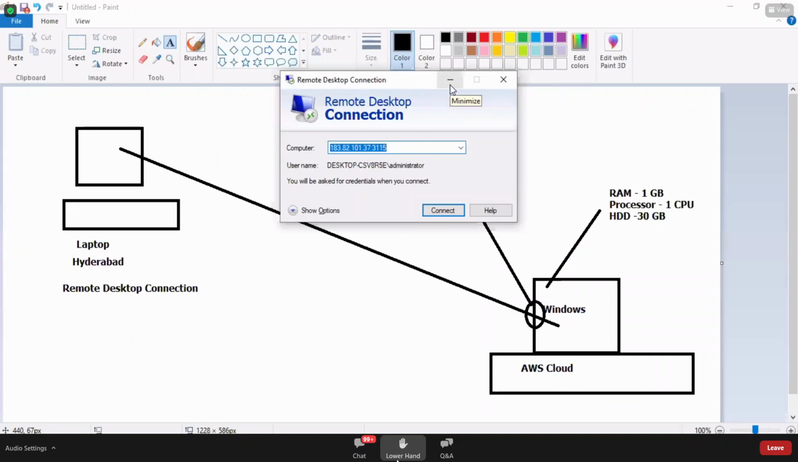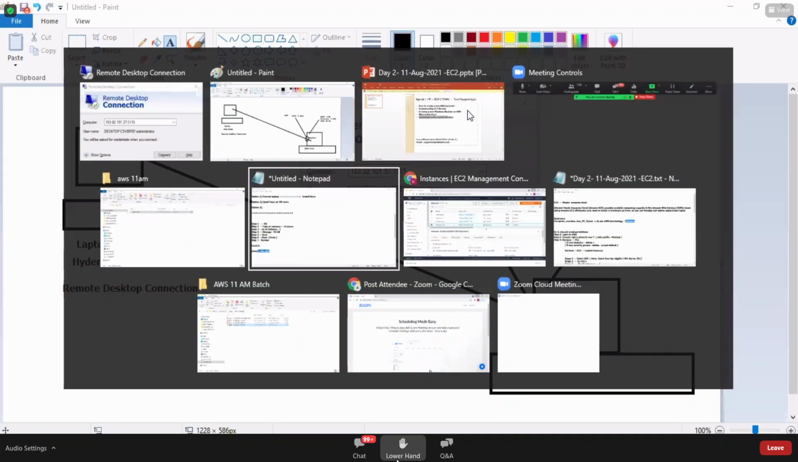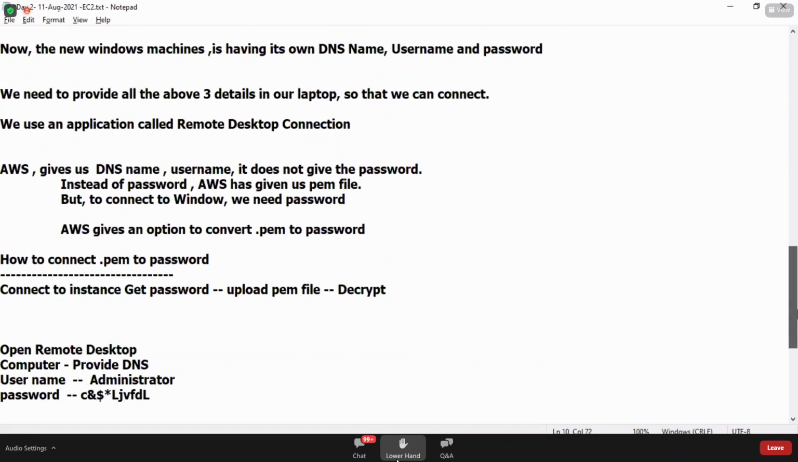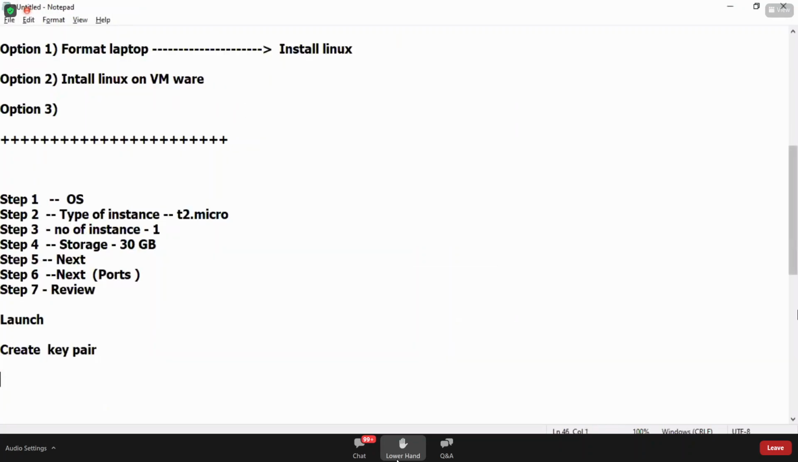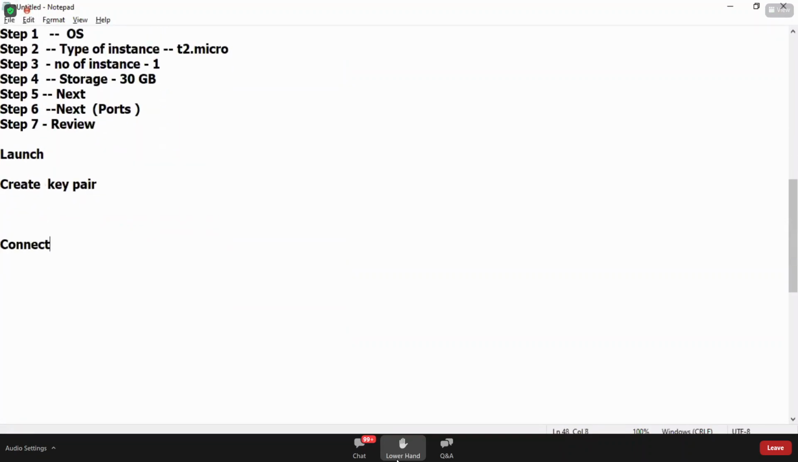Okay. So you know the application that needs to be used is Remote Desktop Connection. Fine. How to connect? What are the credentials which are required to connect? Okay, let's experience it. To connect to the remote machine, we need three details. We need the DNS name, username, and password. These are the three details which are required to connect to the remote machine.